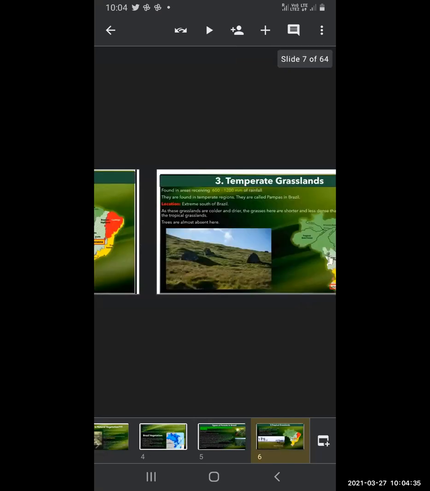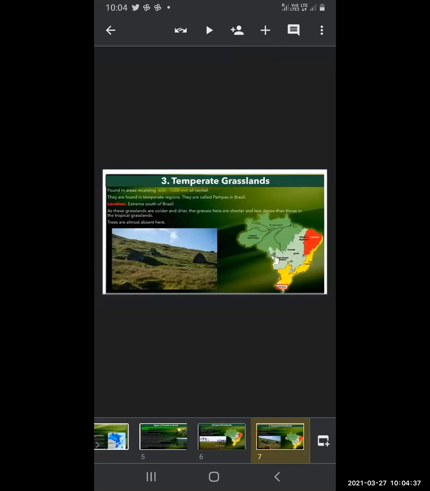The next one is temperate grassland, found in areas receiving 600 to 1200 millimeters of rainfall. They are found in temperate regions.